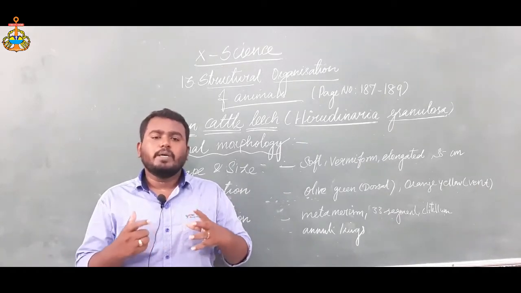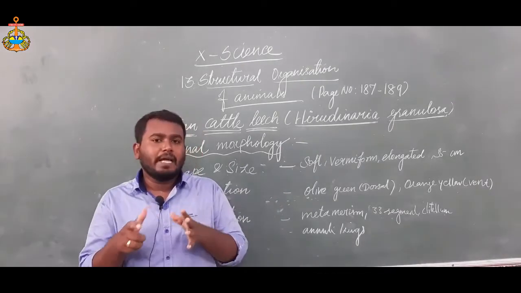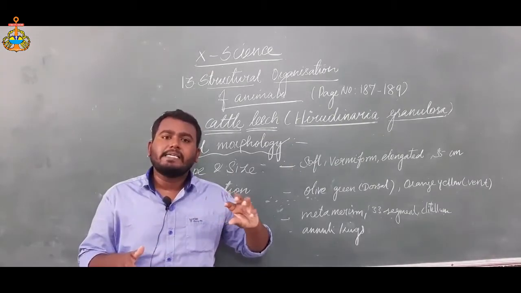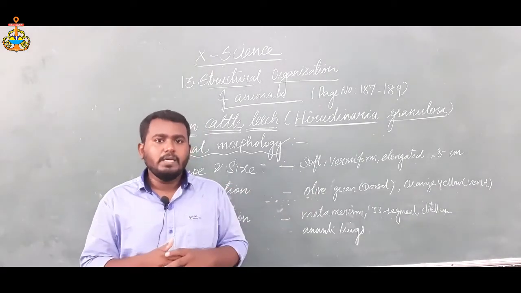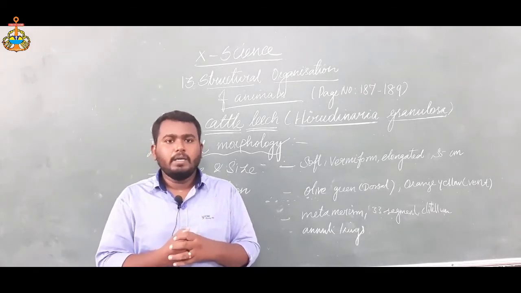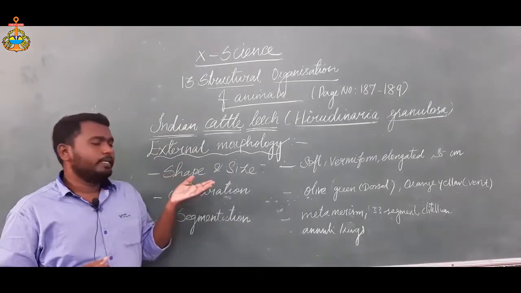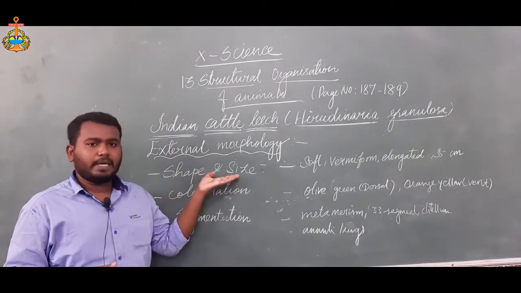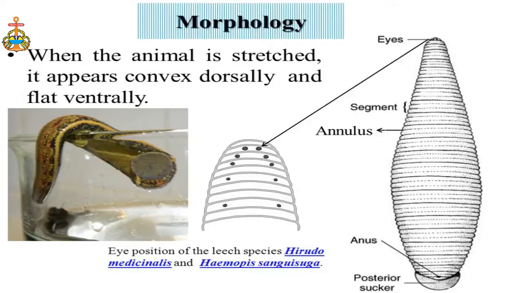Okay, because of the similarities and dissimilarities, it leads to a correct species arrangement. That's why we can study the external morphology of the animal. Come, let's know about that. The shape and size is very, very important.